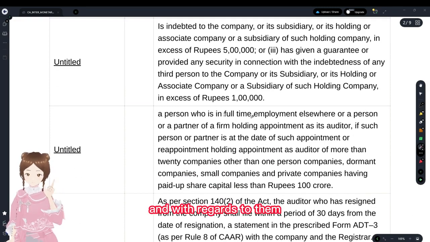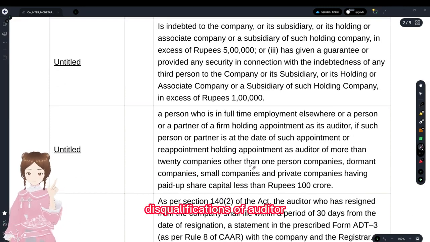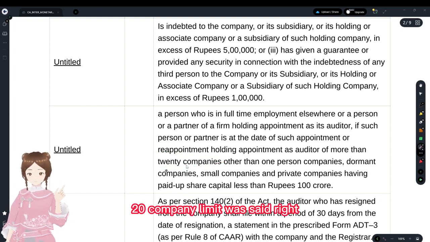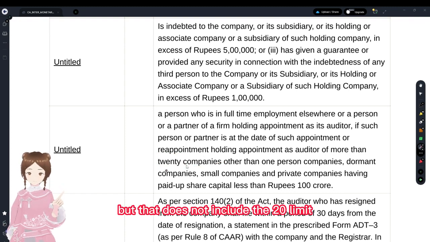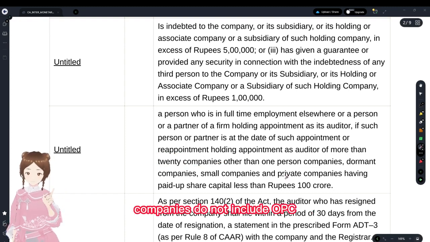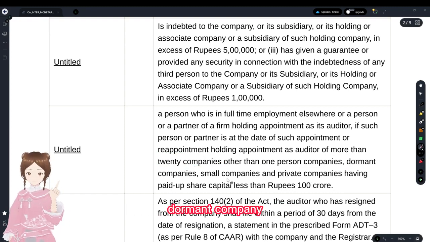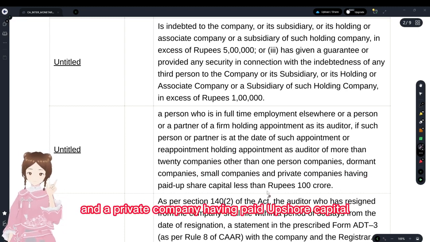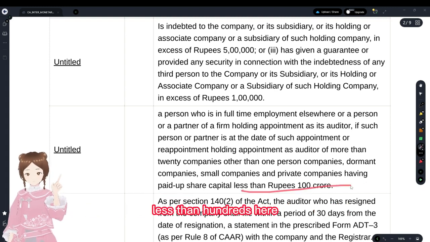And with regards to the disqualifications of auditor, the 20 company limit was there, right? But that does not include OPC, dormant company, small companies, and a private company having paid up share capital less than 100 CR.